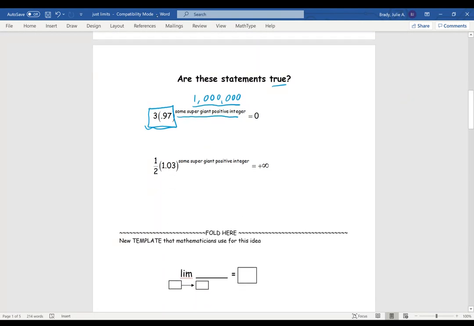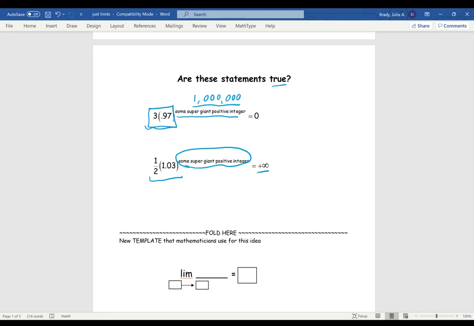And the same thing here. If you have this exponential relationship, the bigger you make the power, as your book introduces it when we're talking about sequences, the larger the index, the further out in the sequence you get, the larger and larger and larger that number is going to get, to infinity, like ginormous.